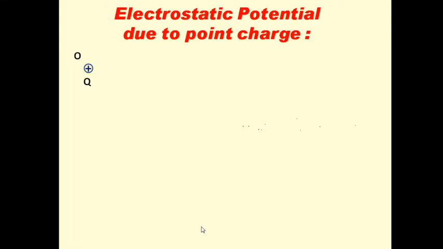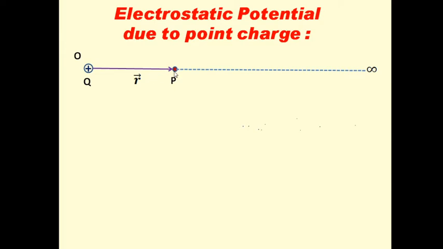The first we have to discuss is electrostatic potential due to a point charge. Okay. For that here we consider a positive charge plus q placed at the origin. Now this positive charge is called the source charge or given charge, which is fixed at the origin. Okay. Now we have to consider the point at which we have to find the electrostatic potential. Now that point is P.